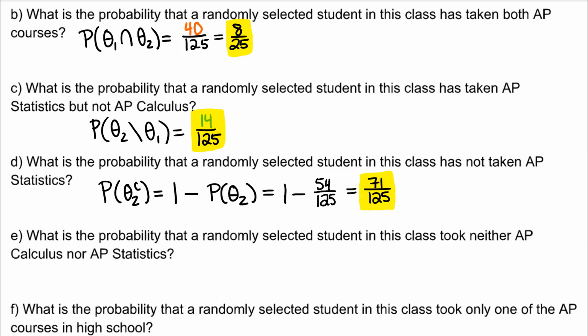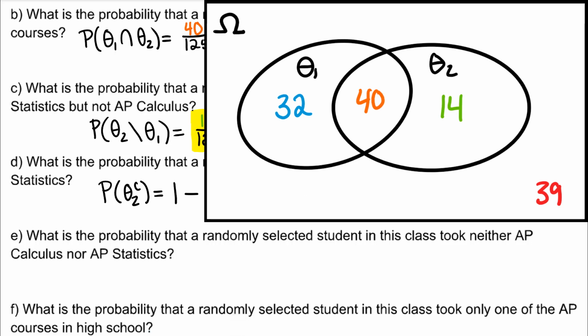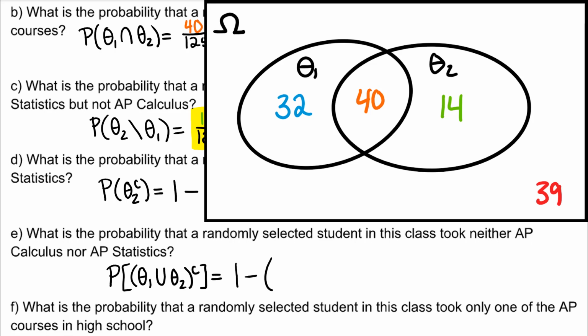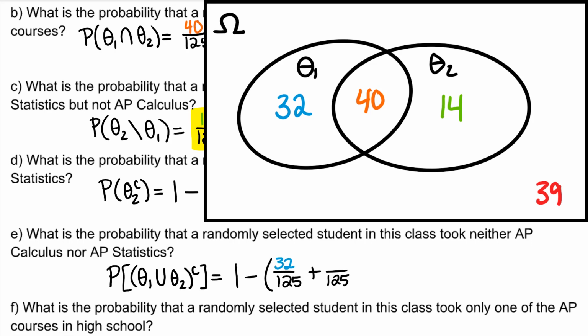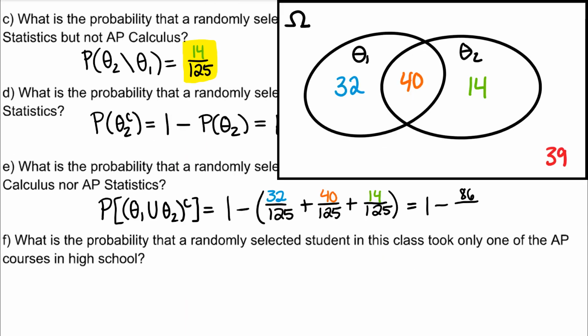Part E, what is the probability that a randomly selected student in this class took neither AP Calculus nor AP Statistics? We actually already calculated this, but this is basically asking for the union complement, which is 1 minus the probability of the union of these two events, which includes both set differences and the intersection. That's 1 minus 86 over 125, which is 39 over 125.